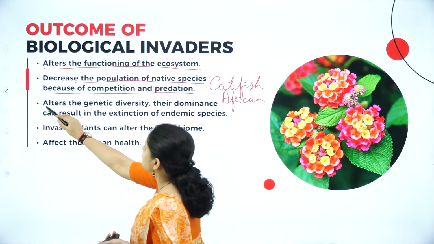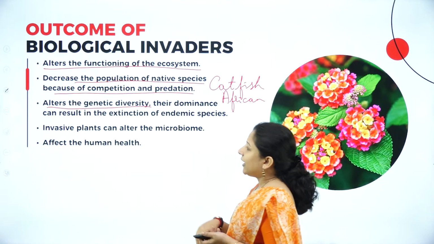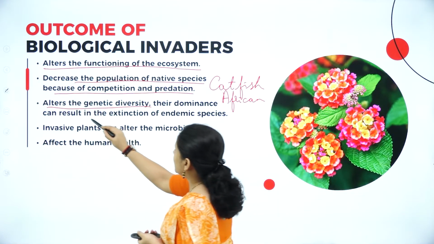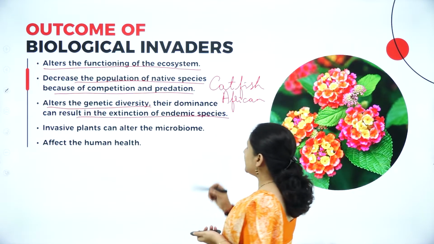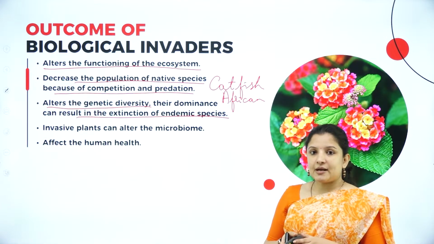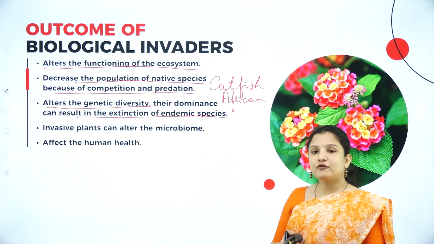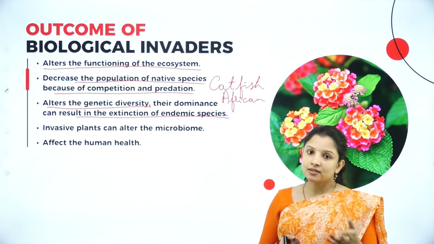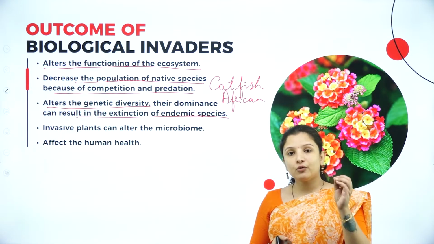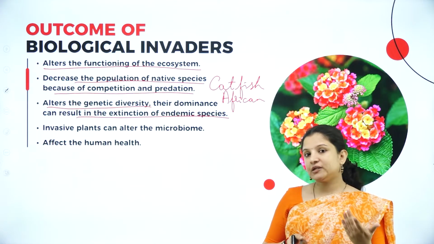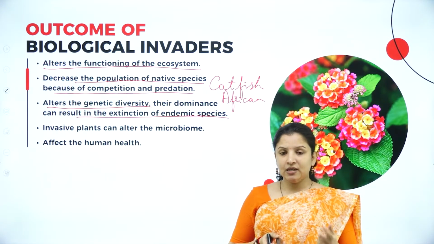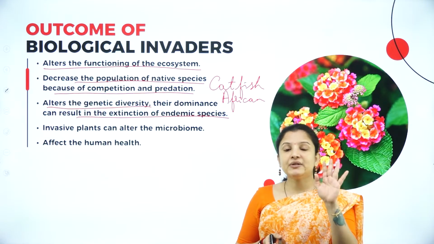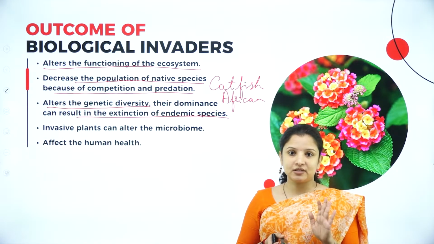And it alters the genetic diversity, and the dominance of these alien species can result in the extinction of endemic species. For example, there is a frog species that is endemic to the Western Ghats, meaning they are found only in the Western Ghat forest, but not anywhere else. Now, you have introduced a reptile, for example, a snake species, in the Western Ghats.